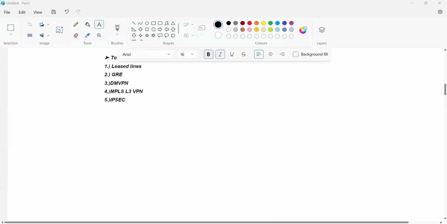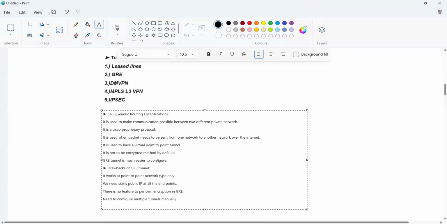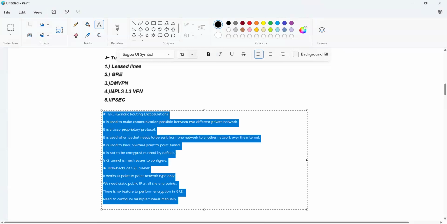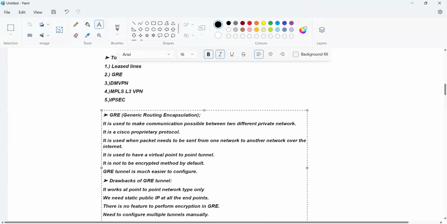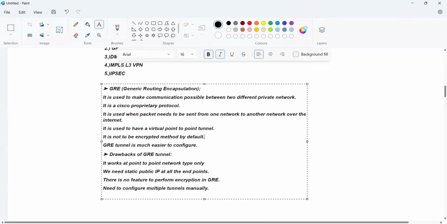Is that GRE or JGRE? No, in the documentation some mistake happened. It's GRE, not JGRE. Okay, so generic routing encapsulation, edit it yourself. I'll provide it next time and change that. That is GRE. Yeah, I also checked today.